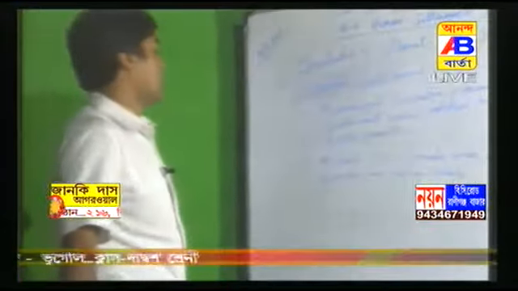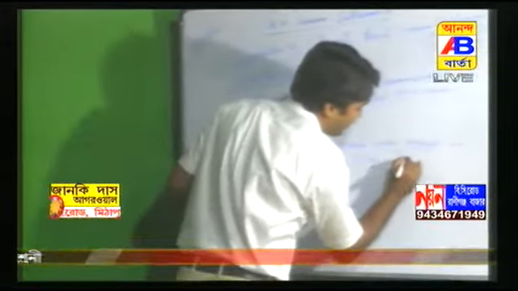Secondary and tertiary activity means non-agricultural work.